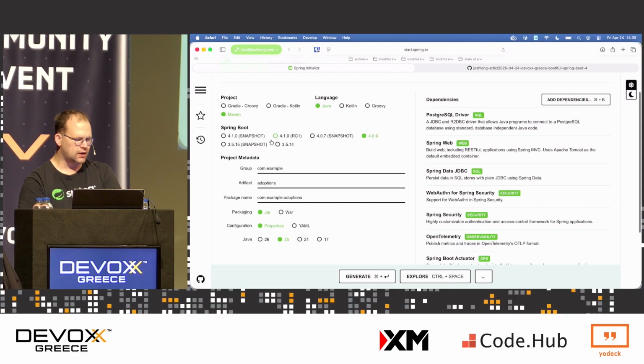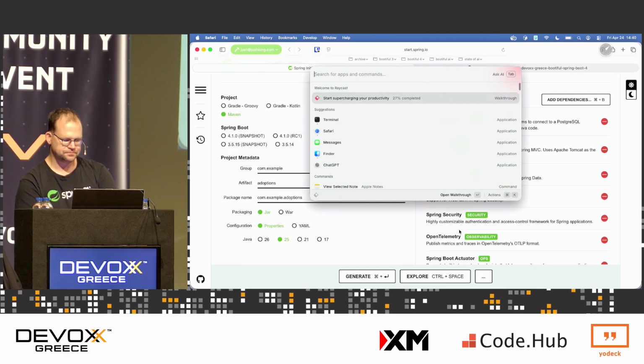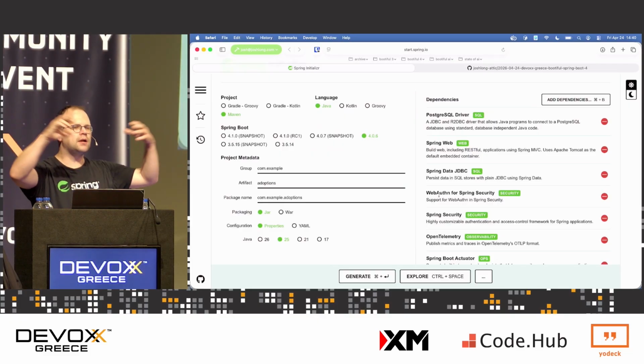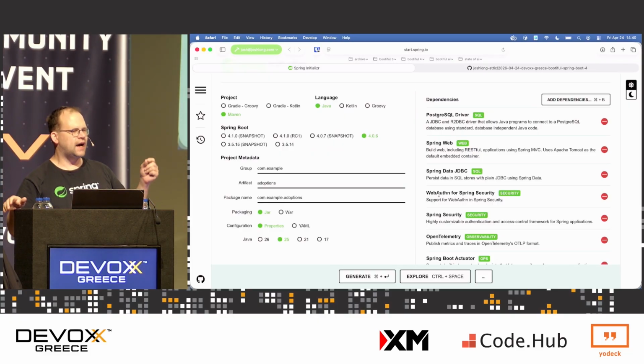Choose any language you want, right? You use any build tool you want. I think, okay, let's go. Oh, you know what else I want? This is another thing that's nice about Spring Boot 4: we've decomposed the monolithic auto configuration. So now each of the auto configuration classes, all of them, live in the right jar.